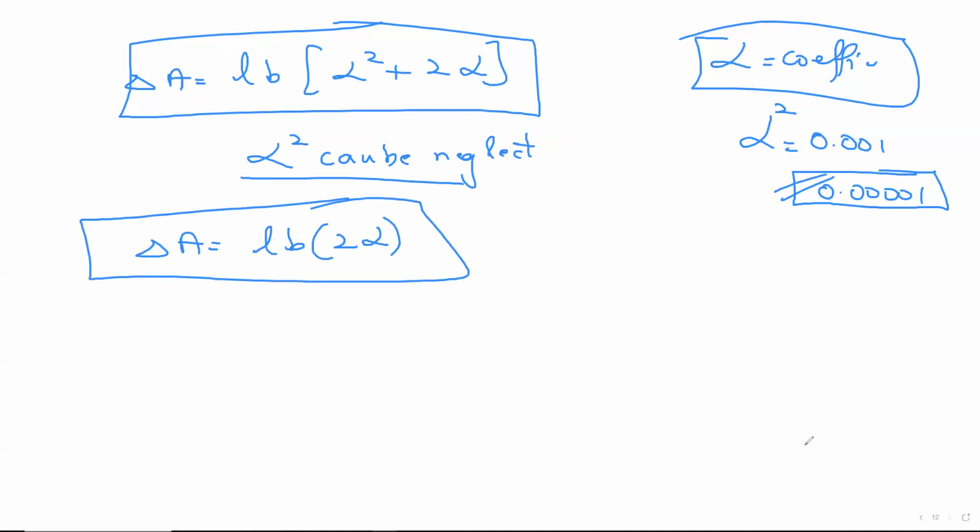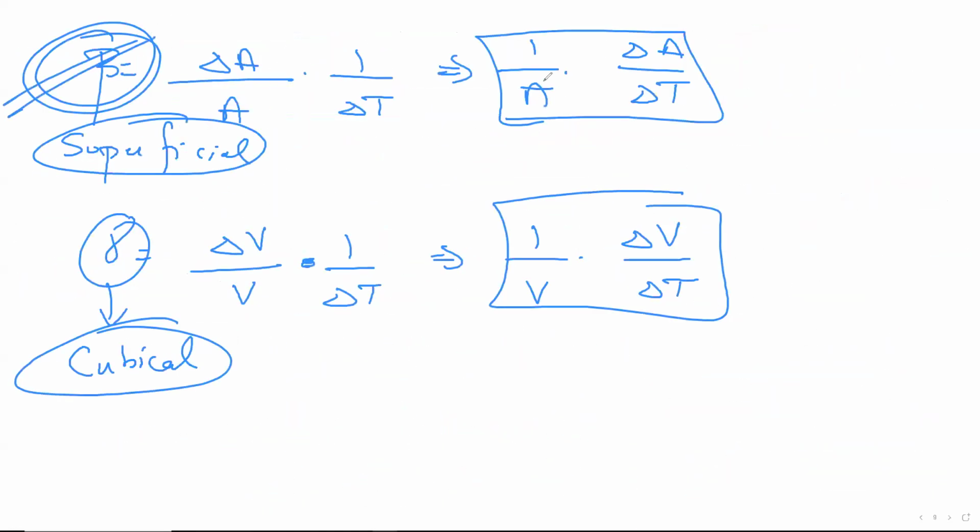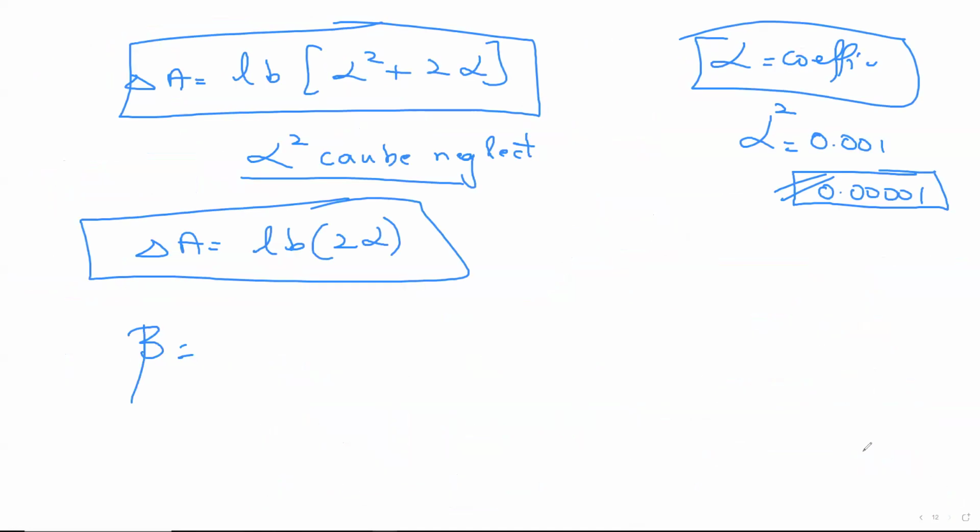But the main question says, what is the relation between beta and alpha? Now, see, I have alpha here. See what I'm going to do. Beta, we know the answer. How? We learned the coefficient of superficial expansion. Beta was given by the formula 1 by A into delta A by delta T. Delta T in this case was 1. So keep this 1 as it is. Delta A's value is what? I found right now. LB into 2 alpha.